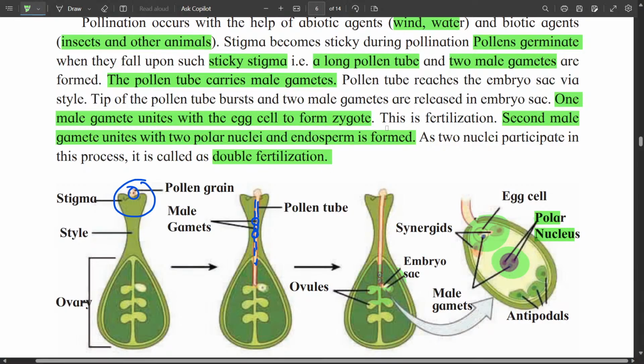Why double fertilization? Because fertilization occurs twice: one with the egg cell and one with the polar nuclei. Egg cell and male gamete form the zygote, and the polar nuclei and the male gamete form the endosperm.